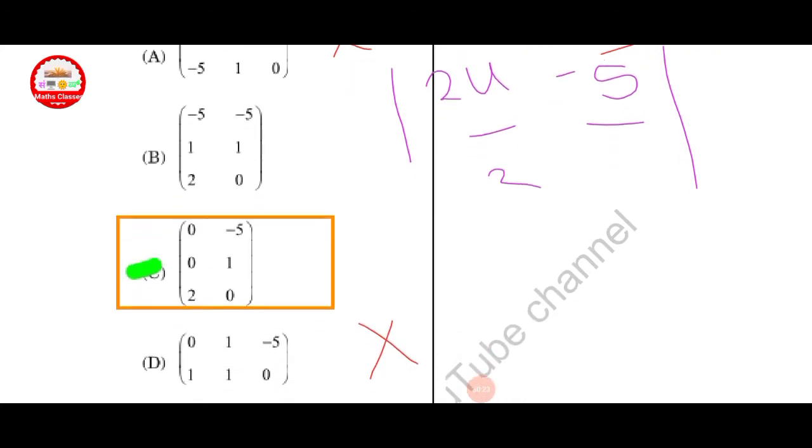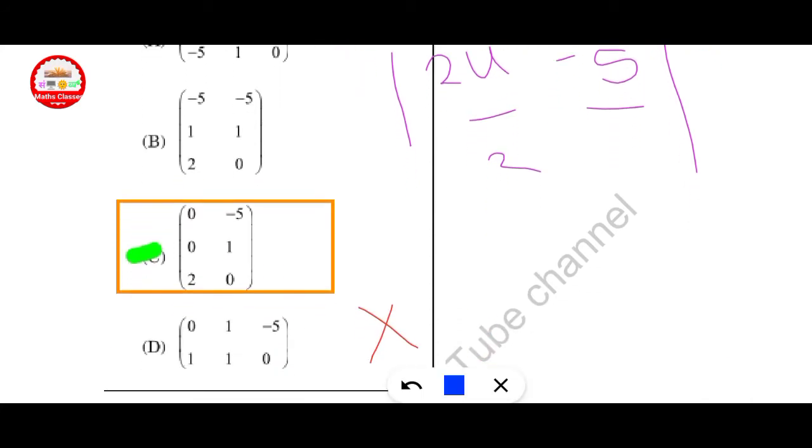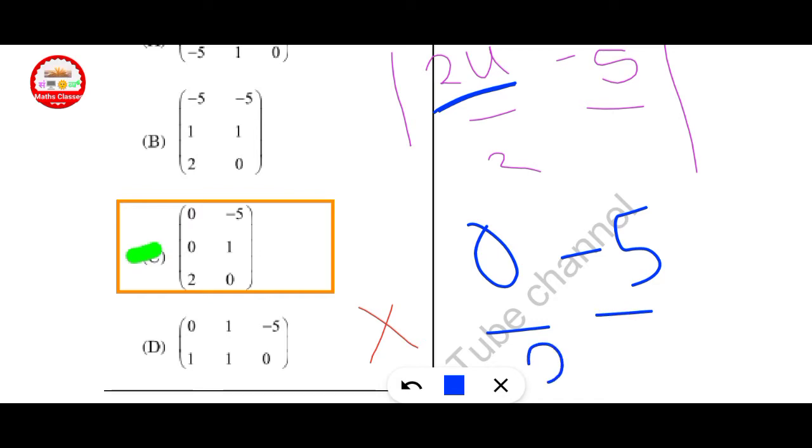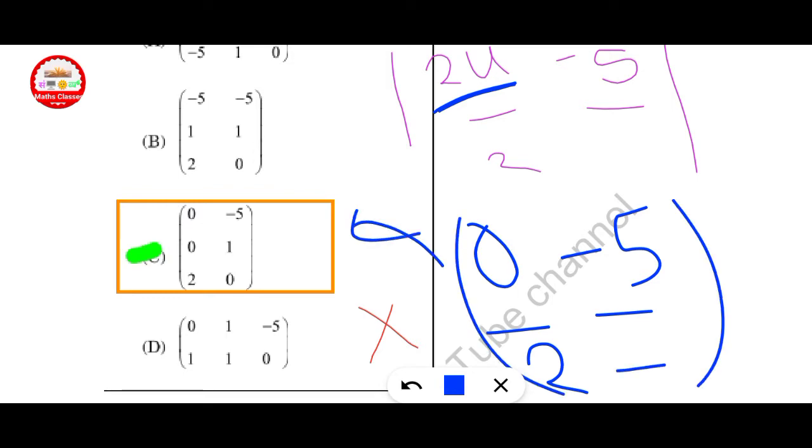At point 0, 0, here put u equal to 0. This finally converts into 0 and -5, and the second row is given, and the third one is 2. Check which one is correct. Here option C is correct.